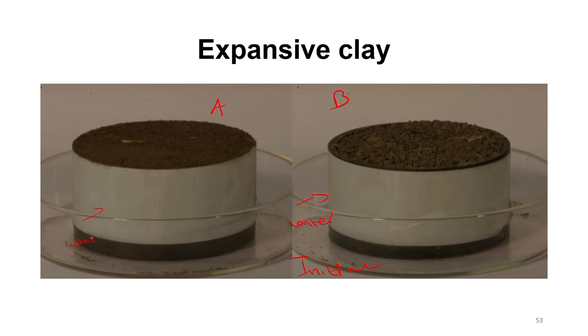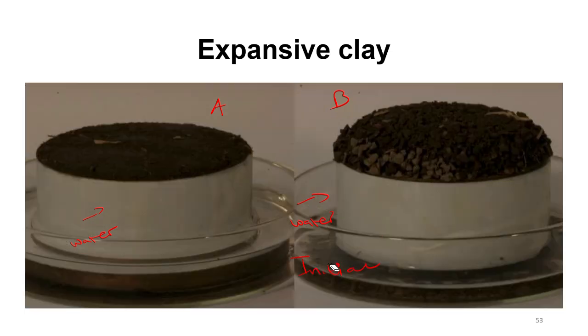We realize that in the final stage, sample A swells up, that's an increase in volume, while sample B remains the same. Meaning that sample A is what? An expansive clay. Expansive clays tend to swell up when water or ions enter them.